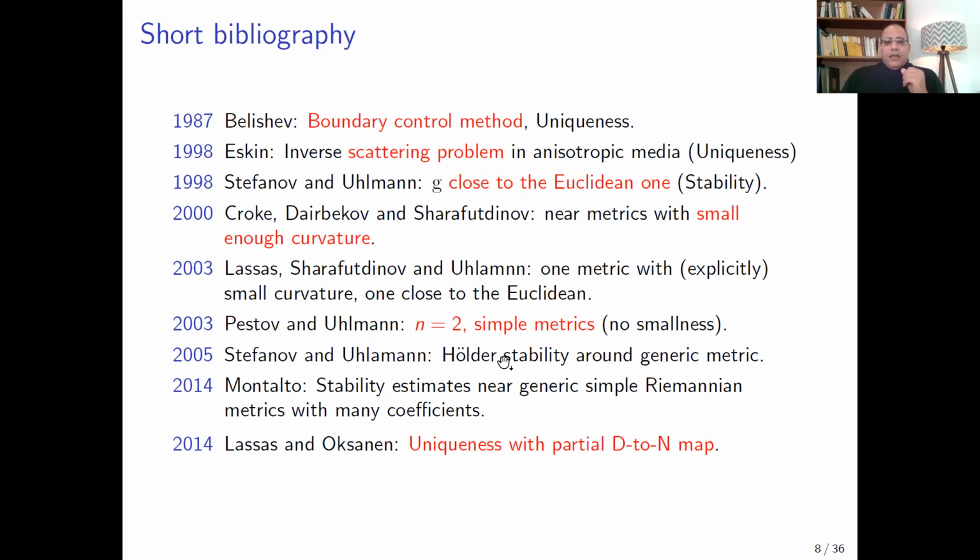There are other major contributions in this topic. The second stability result, also by Stefanov and Uhlmann, is Hölder stability when the metric is close enough to a generic metric. For the uniqueness by the partial Dirichlet-Neumann map, we can cite some work by Lassas and Oksanen.